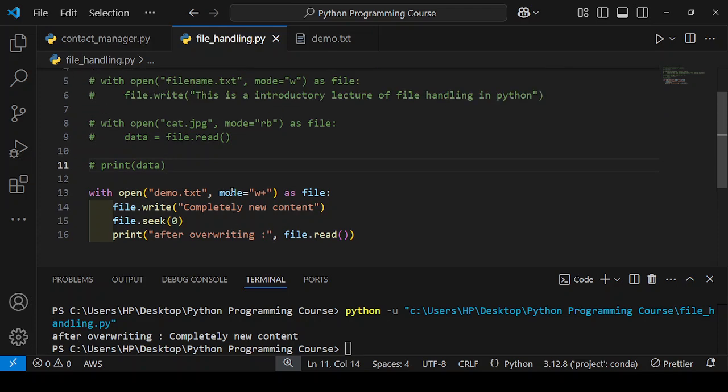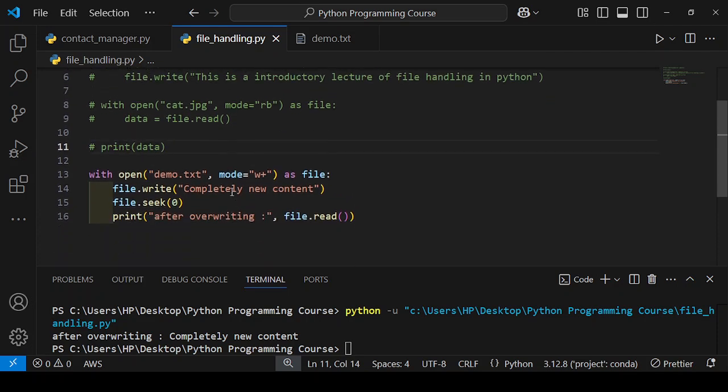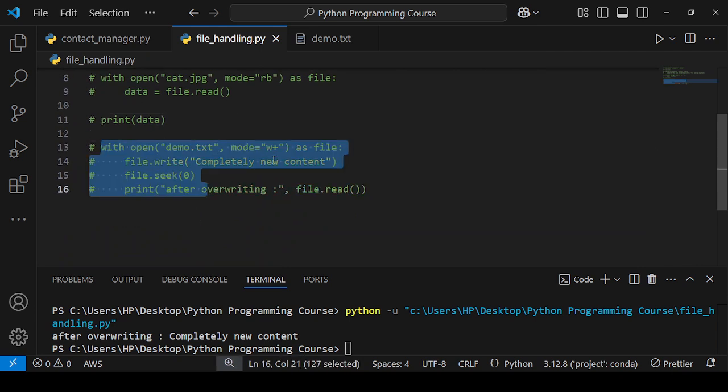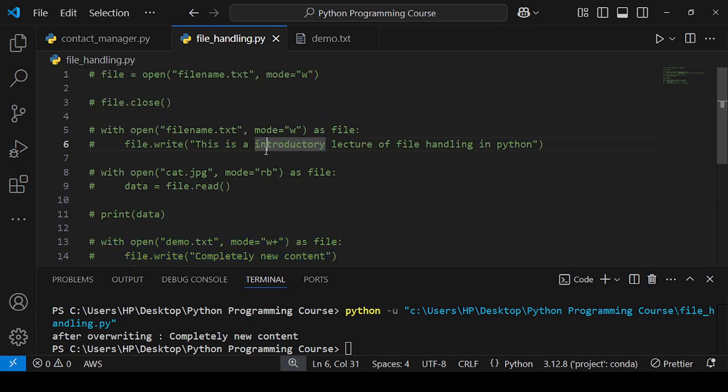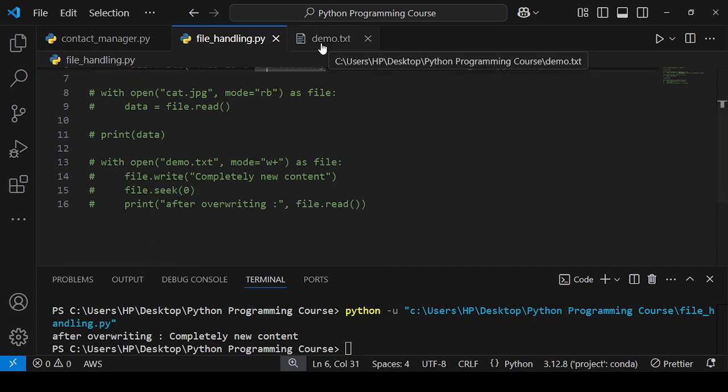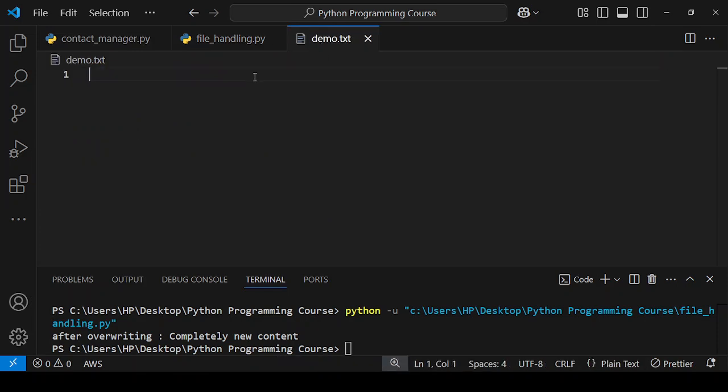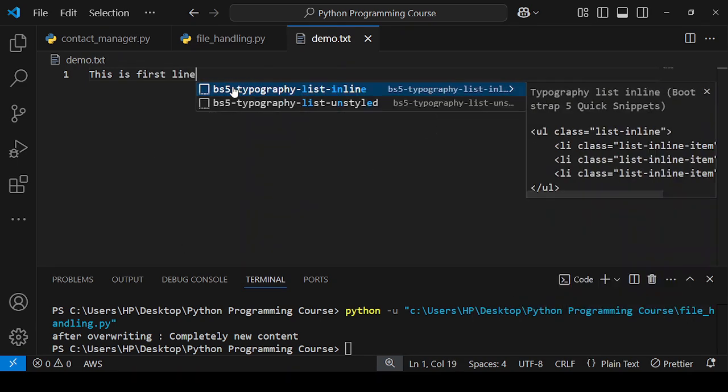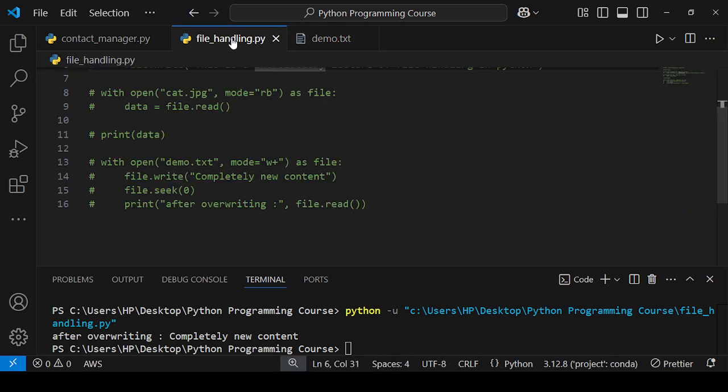And I'm getting an error in this file. Okay, first I comment out. Okay, here. First, what will I do? I remove, I will write this is a first line. So I want to write a second line after this line.